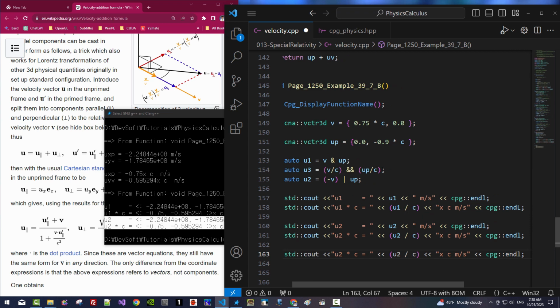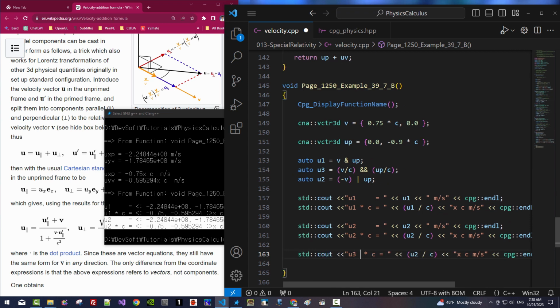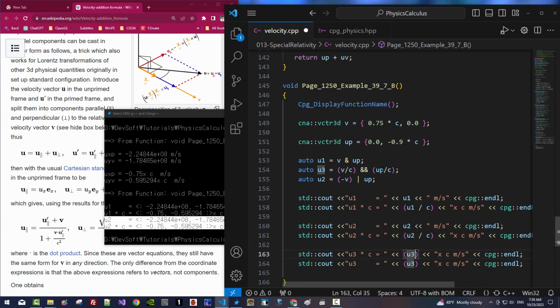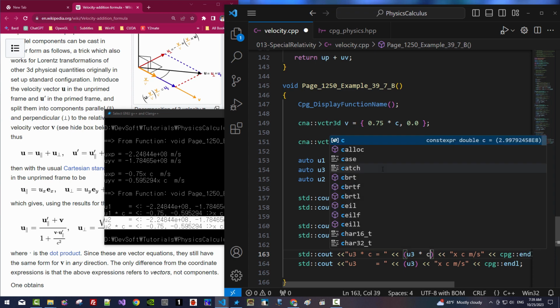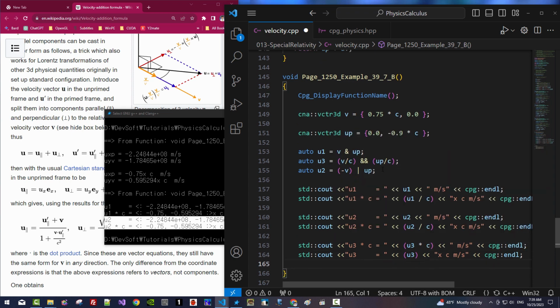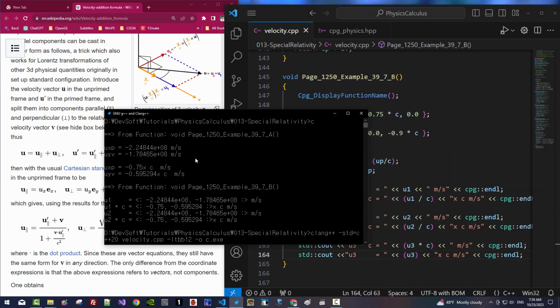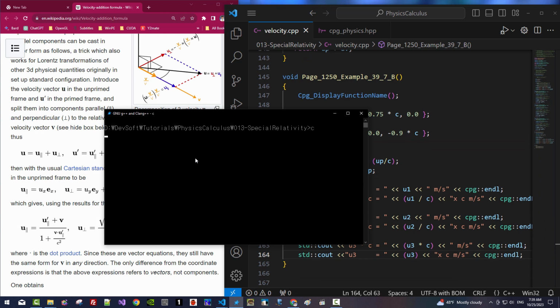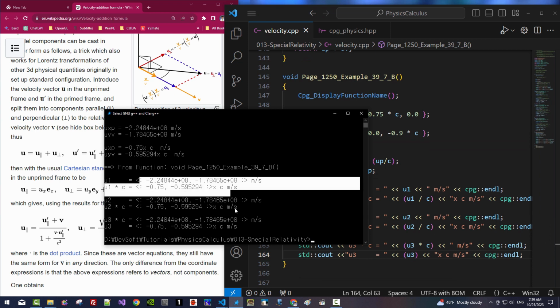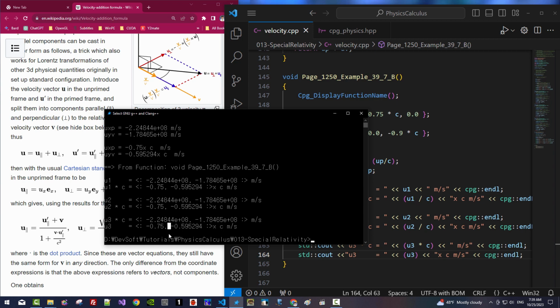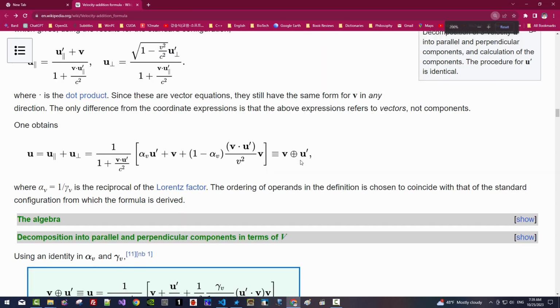Copy, paste. This is U3. Now U3. Copy, paste. We now multiply C. Then multiply C. I fixed like this. We rebuild. CLSC. In all three cases, we have correct implementation. I actually implemented this operator